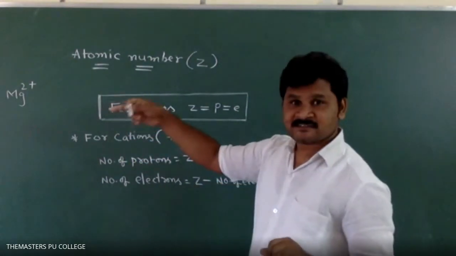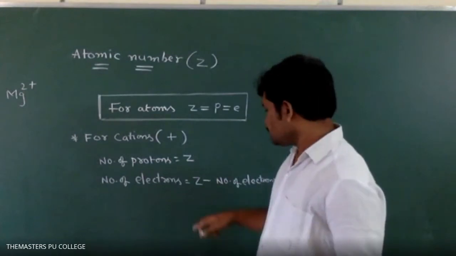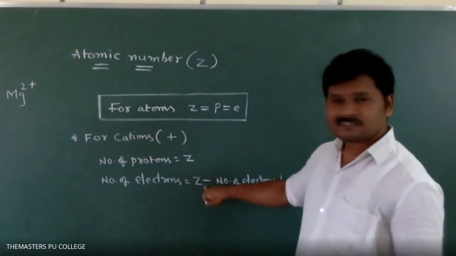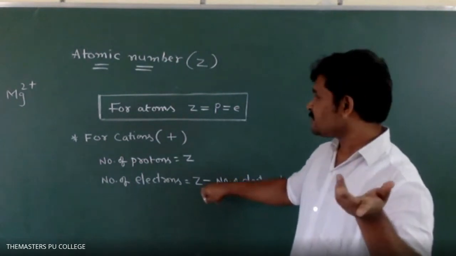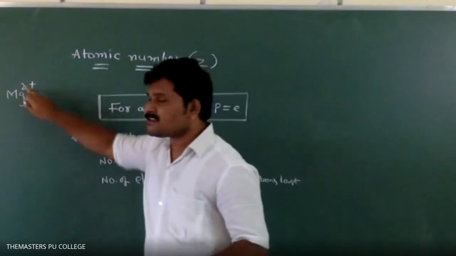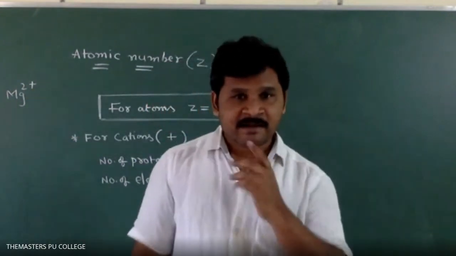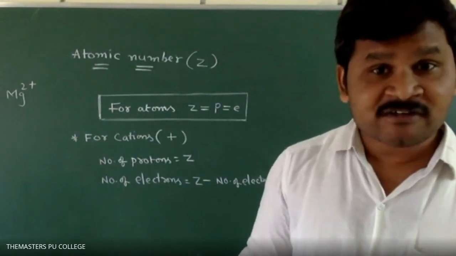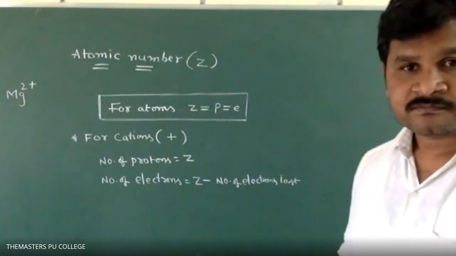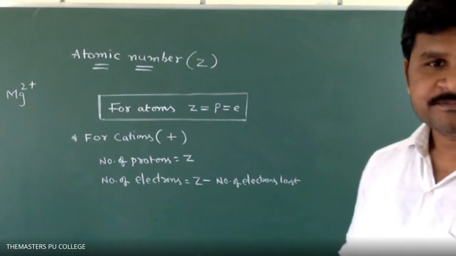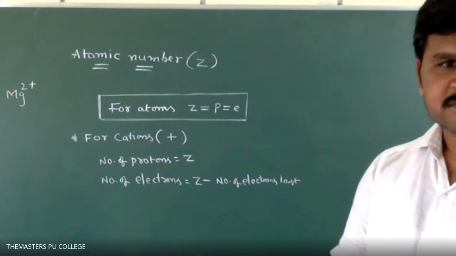Positive charge is present, so it is a cation. Z means protons, 12, minus the 2 electrons lost, so 10 electrons. Any doubt?